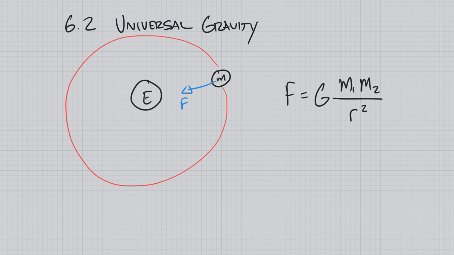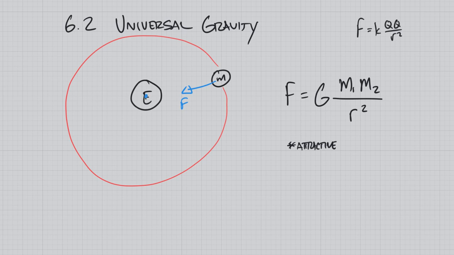So this should seem familiar. It should look very similar to our electric force, which was k, Q1, Q2 over r squared. And so the concept of this is no different. This is the force between any two charged objects. This is the force between any two objects that have mass, right? This force is always going to be an attractive force because gravity only pulls things together. It's going to be the two masses. And when we're talking about this radial distance, we're talking about the distance between their centers of mass.